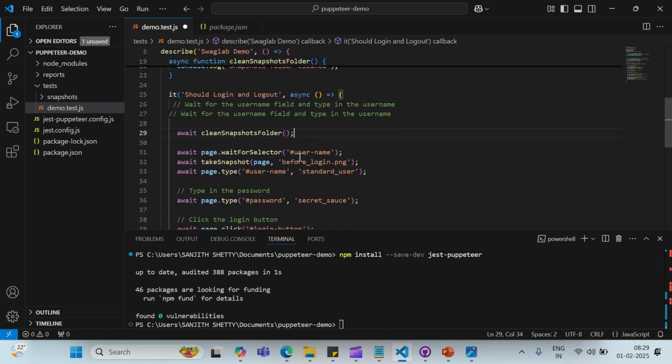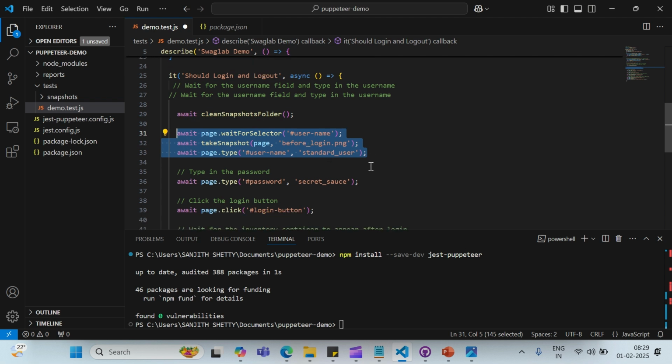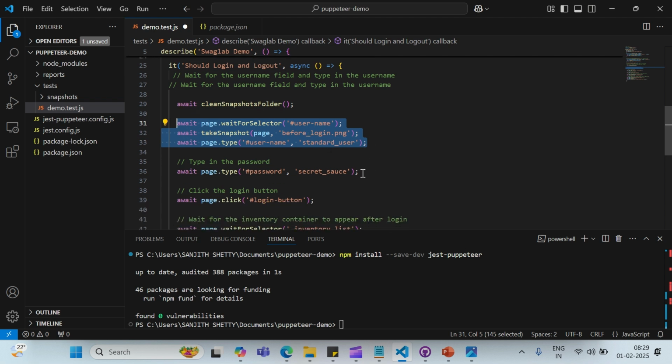the process is visually captured and any old snapshots are removed before the test run. Login and logout: the script waits for necessary elements, interacts with the login form, and executes the logout procedure, ensuring all actions are properly synchronized.